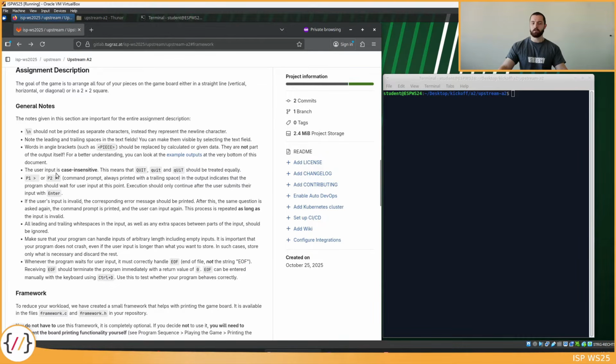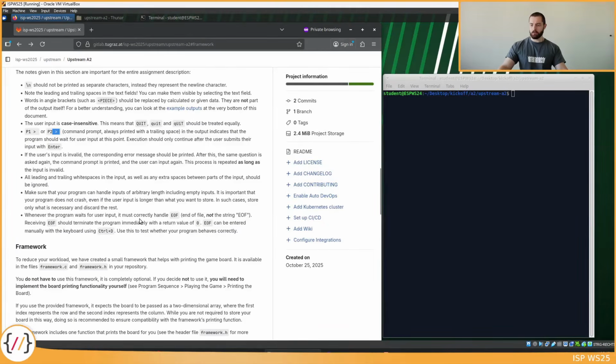The user input in general is case insensitive. That means that it doesn't matter how a command is spelled in terms of upper and lowercase. See those 3 examples of the quit command. All 3 of those should be recognized as a proper quit command, even though they are spelled differently. We have 2 players, so that means that we need to differentiate which player is asked for input now, and we do that by just writing P1 for player 1 or P2 for player 2 right next to the prompt.